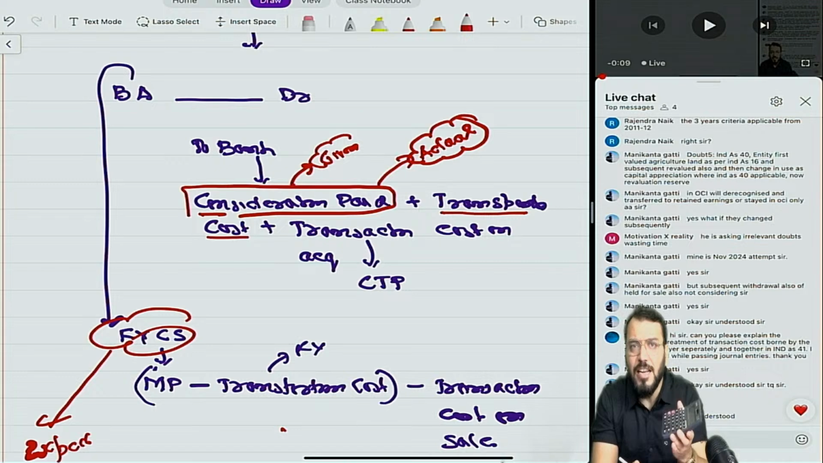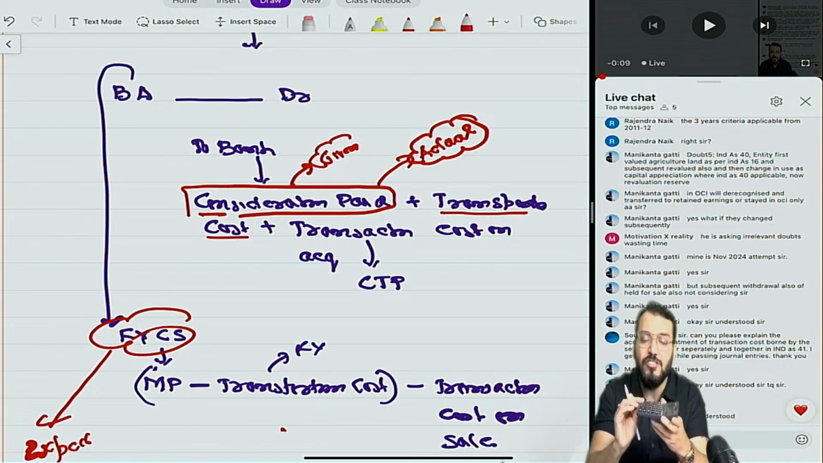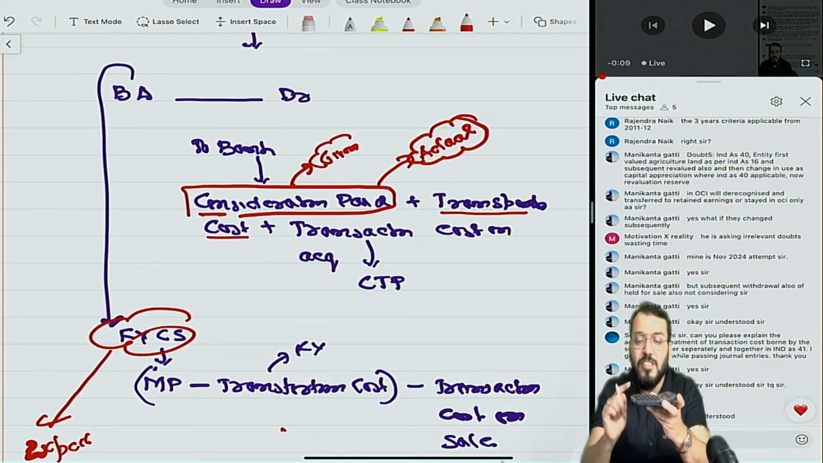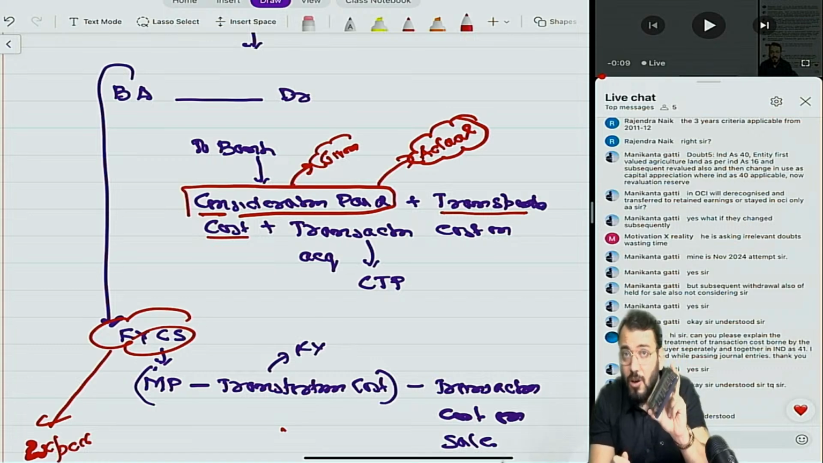Transaction cost. Normally, just try to understand, transaction cost is any transaction. Suppose this is a transaction where I have purchased it and the vendor has sold it. So transaction cost is normally paid by seller. Transaction cost means what? Commission expense, brokerage expense. Correct? Now it can be paid by buyer also. But if the question is silent, normally it is paid by seller.